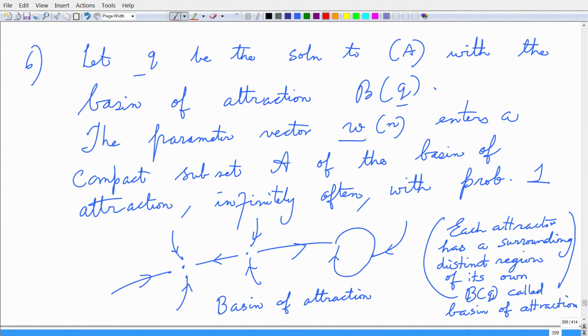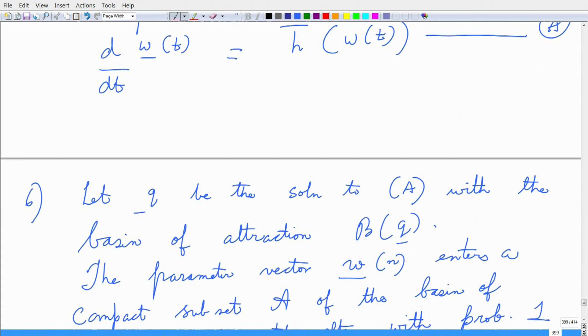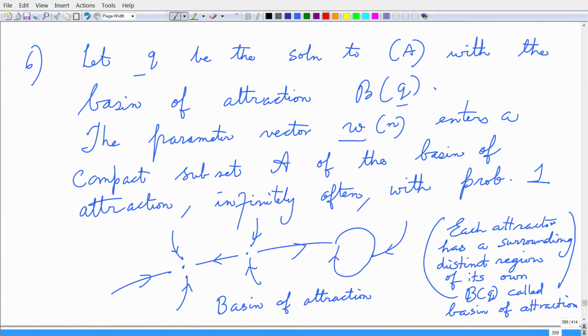Let Q be the solution to this equation A with the basin of attraction B of Q. So, let me tell you a little bit about what this basin of attraction is.